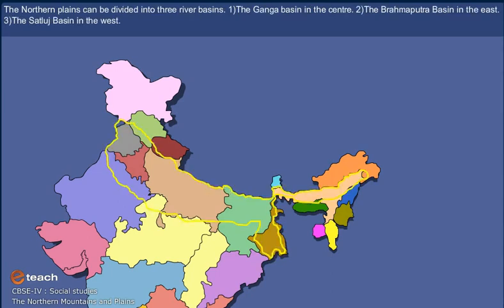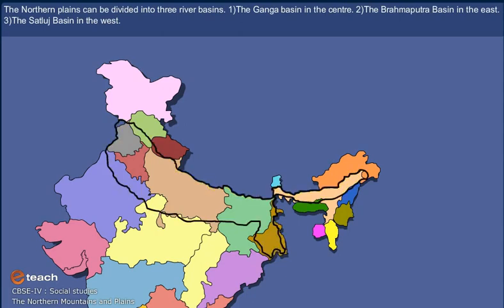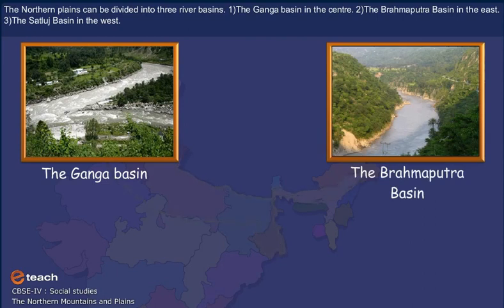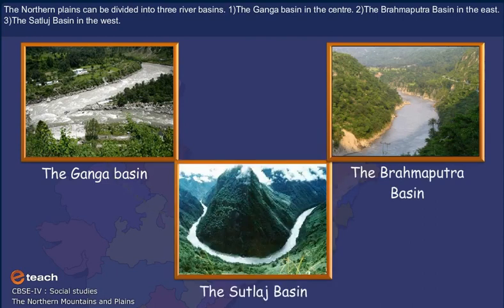The northern plains can be divided into three river basins. 1. The Ganga basin in the center. 2. The Brahmaputra basin in the east. 3. The Sutlej basin in the west.